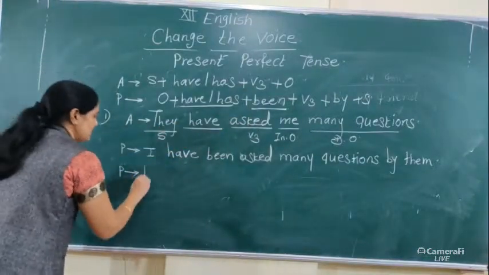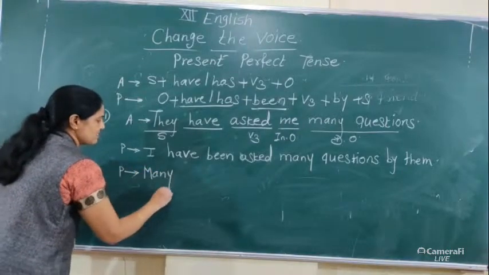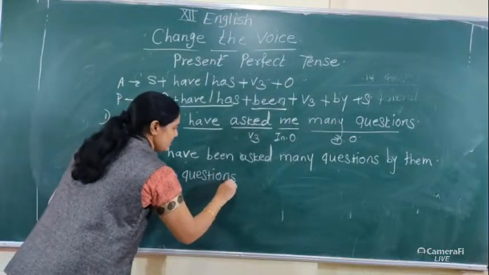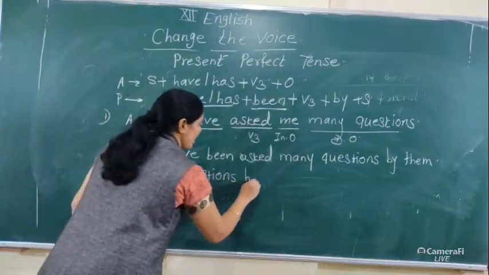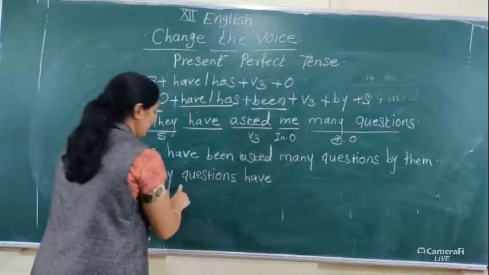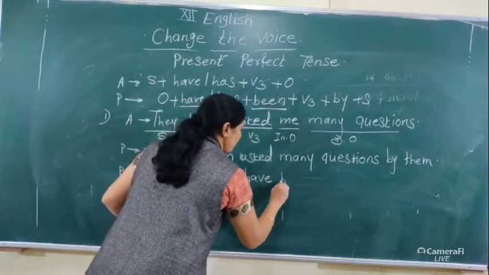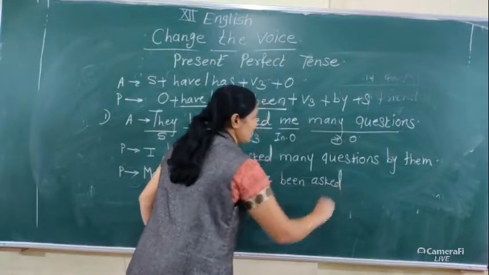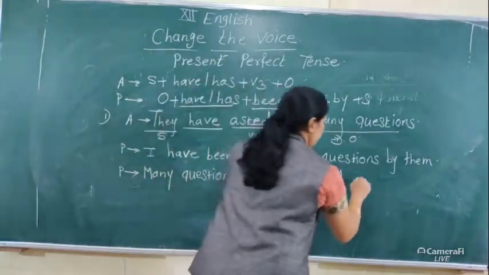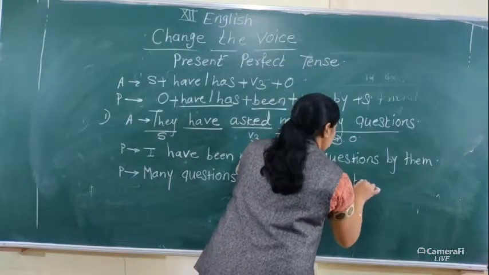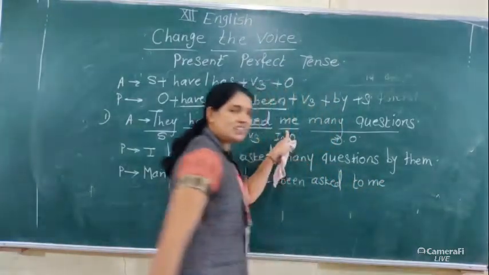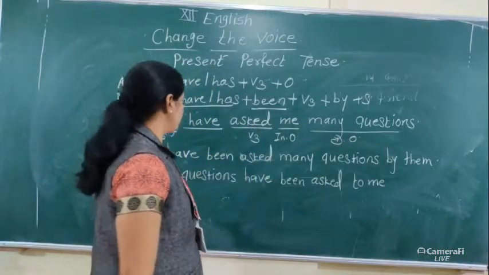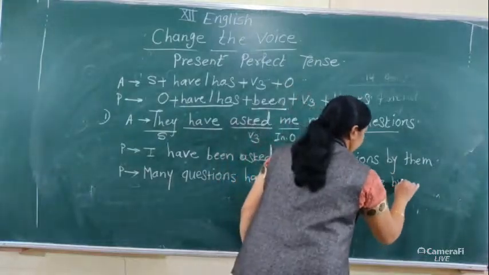The second answer: the direct object comes into the place of the subject, many questions. This is also in plural form, that's why we use have: many questions have been asked. After V3, we use the indirect object, but before that we use to: many questions have been asked to me by them.